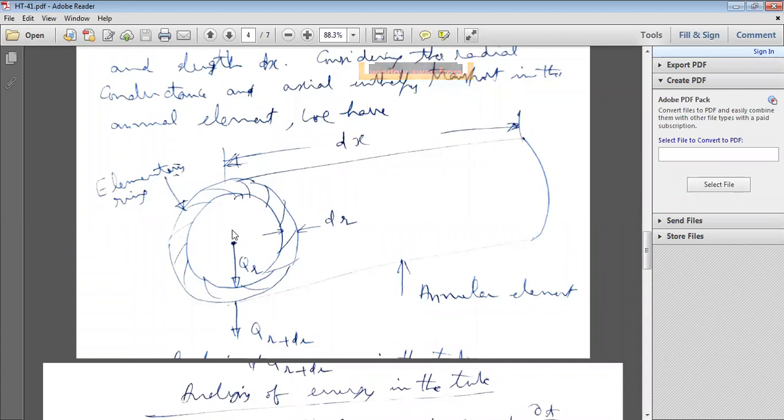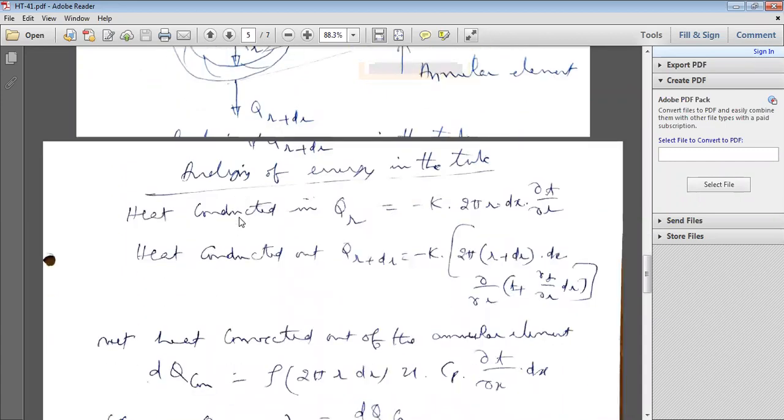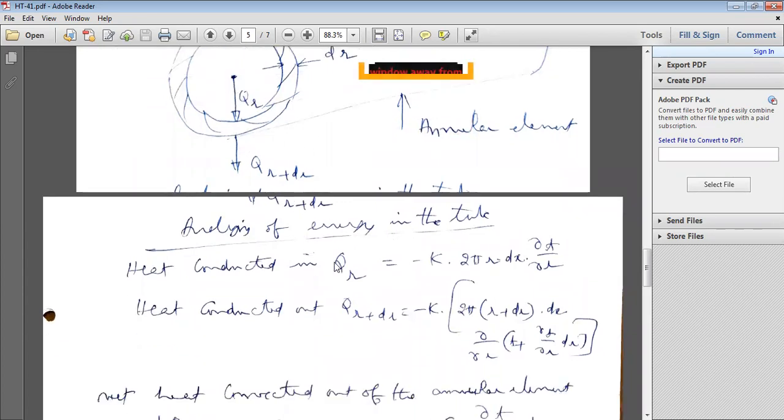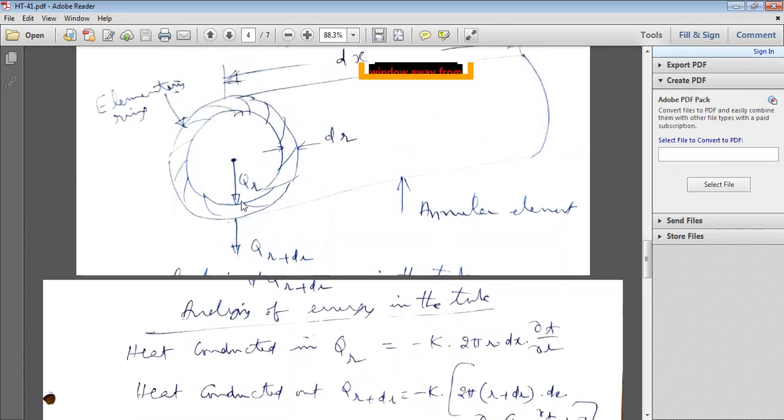By using that formula, you can calculate that heat energy. That's why we do the analysis of energy in the tube. Heat conducted at the radius r, Qr. But how do you calculate heat conducted in, Qr?